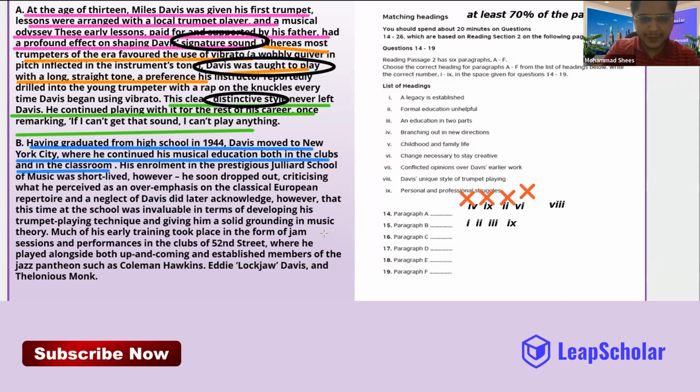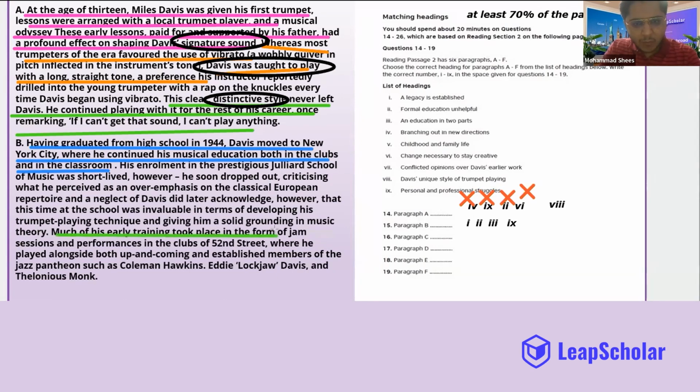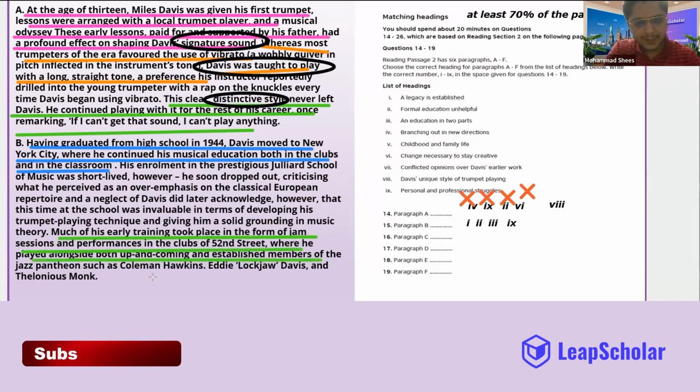Now I'm going to go and read the last sentence. Much of his early training took place in the form of jam sessions. This is not the Kisan Ketchup jam, okay? Jamming, this is different jamming. Jam sessions and performance in the club of blah, blah, blah, where he did this, blah, blah, blah. They write so much, that is not even important.